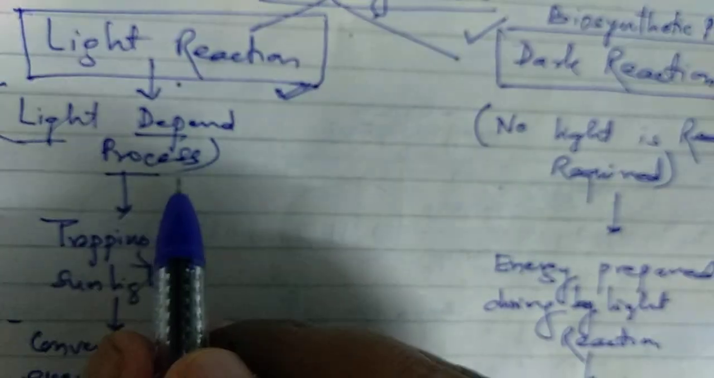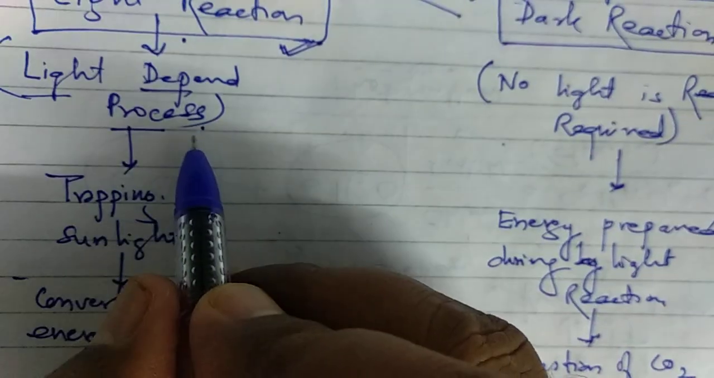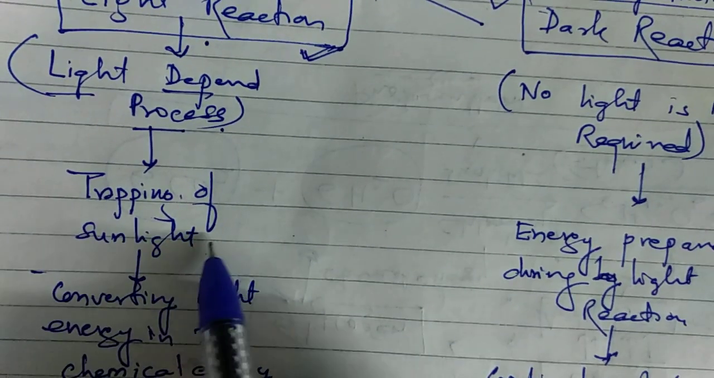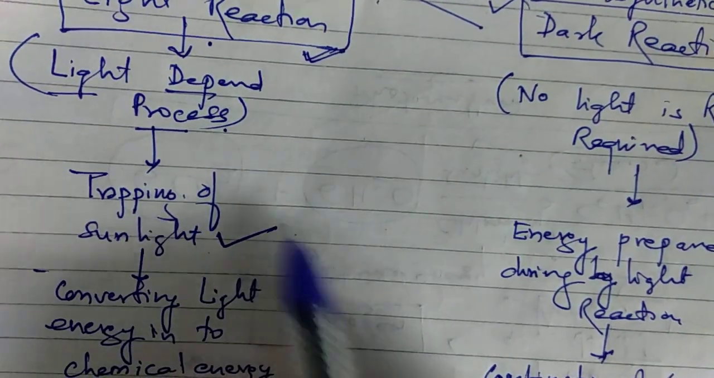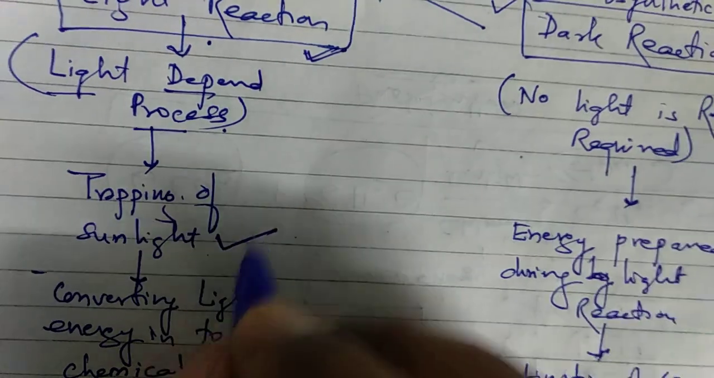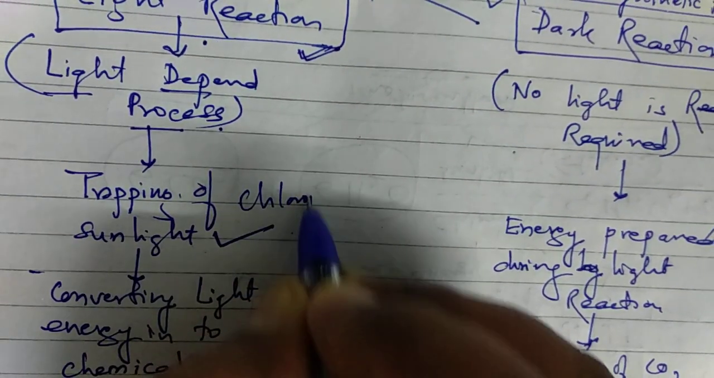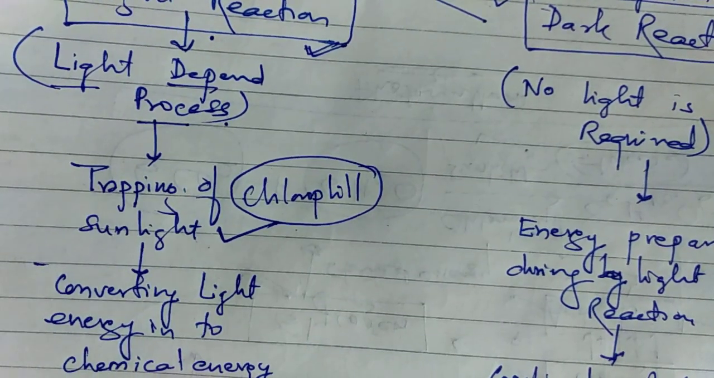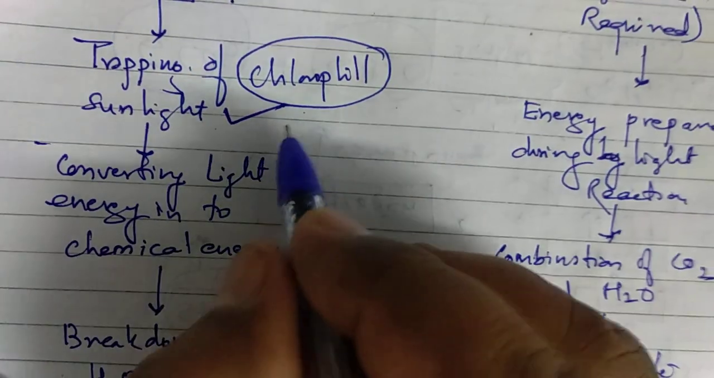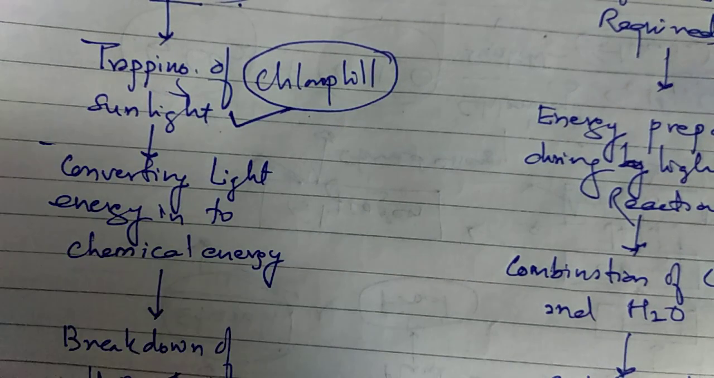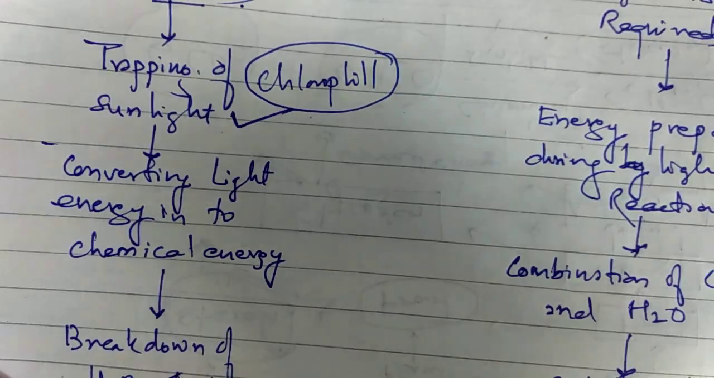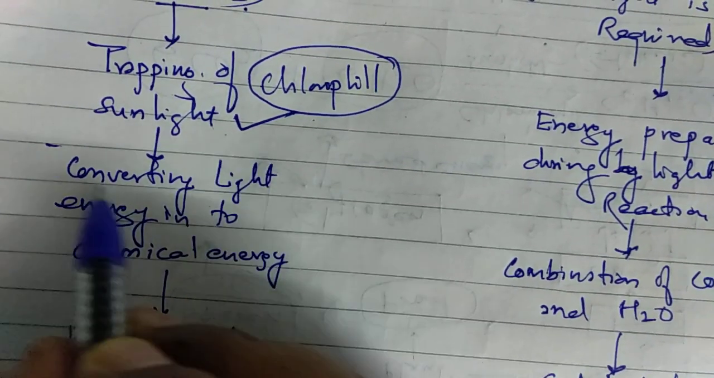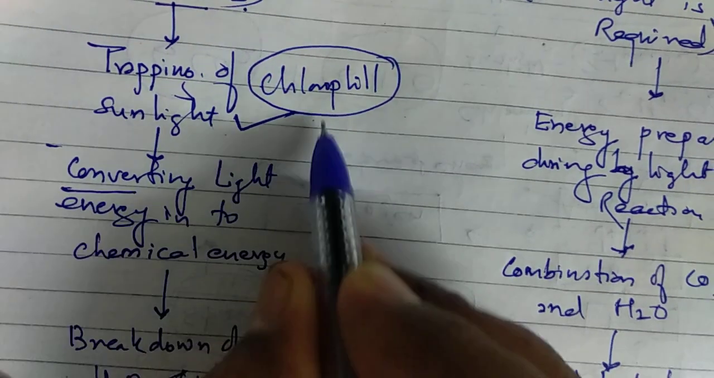Light reaction is a light dependent process. In this process, actually trapping of sunlight will take place. Trapping means absorption of sunlight with the help of chlorophyll. Chlorophyll is the component responsible for trapping of sunlight. So when chlorophyll traps sunlight, what will they do with this sunlight? Actually, this trapped sunlight